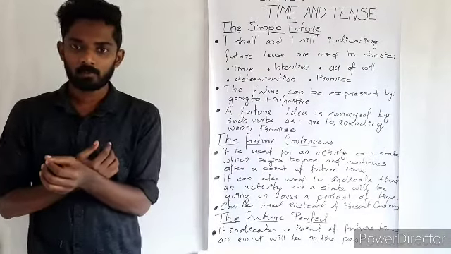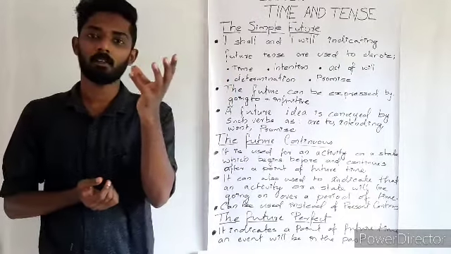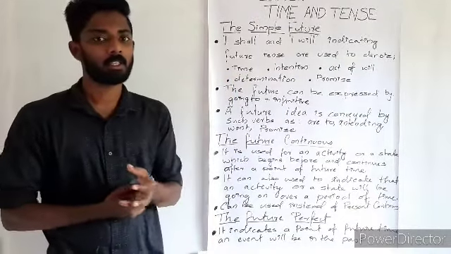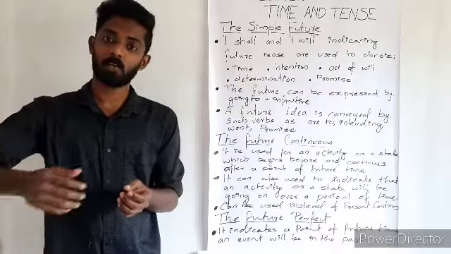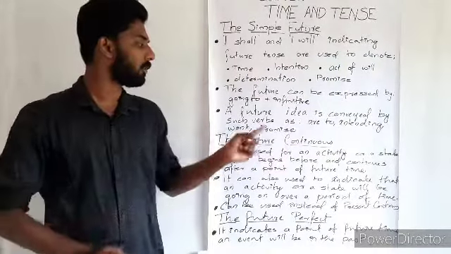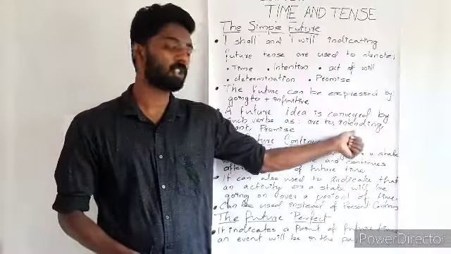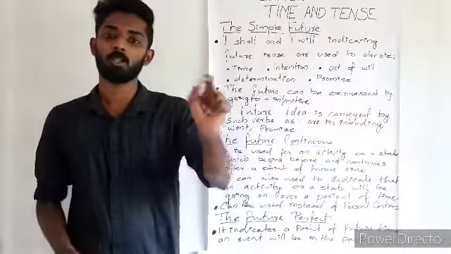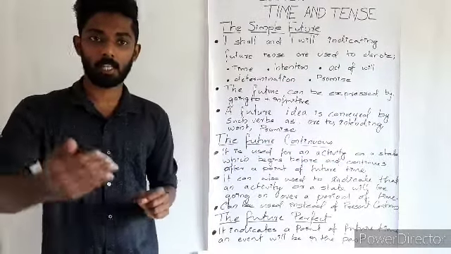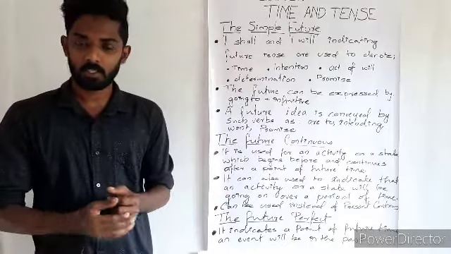So here the simple present is used to speak about an action which will be happening. It is because of the meaning of the verb. The word intend is used in order to speak about such actions. For example, he intends to buy a fan, or he intends to buy a car.